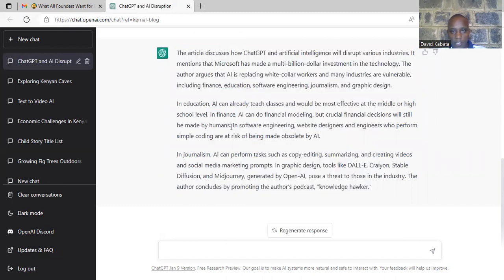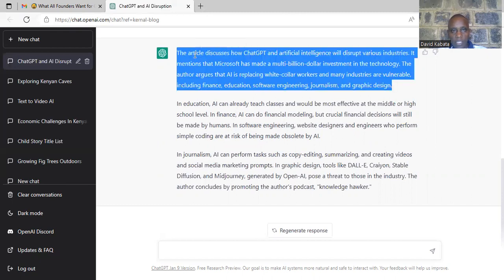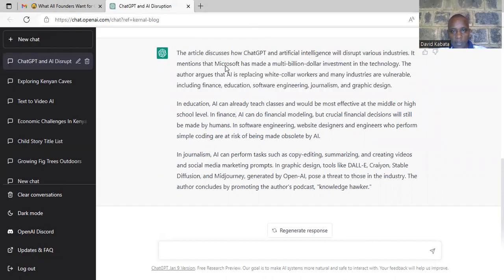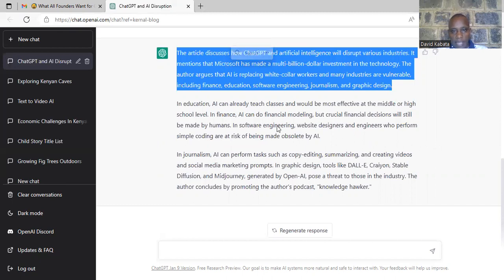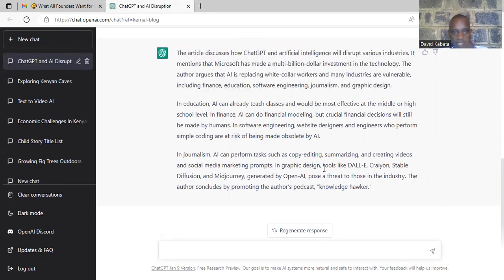I'm going to take the whole of this article, as it has been done by ChatGPT, and put it in what we call the Design AI, and tell the Design AI to create videos from this.